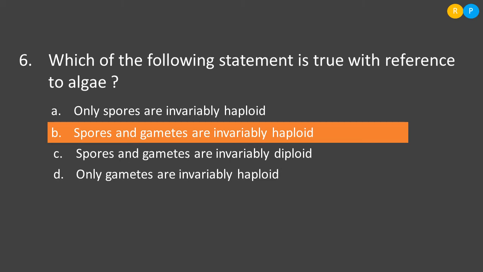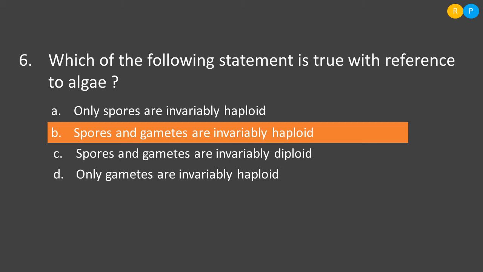Then option B, spores and gametes are invariably haploid. This is the correct one, because initially the algae are going to produce gametes. Gametes are haploid in their nature and they will fuse together and form a zygote. The zygote is diploid, and that is short lived, because it will again undergo meiosis and form haploid spores. Clear, right? So the spores as well as the gametes formed are invariably haploid in algae.